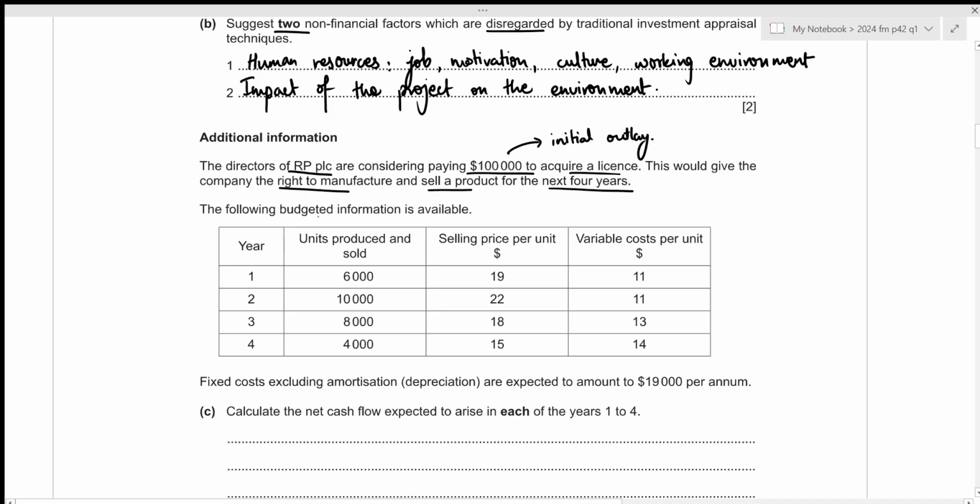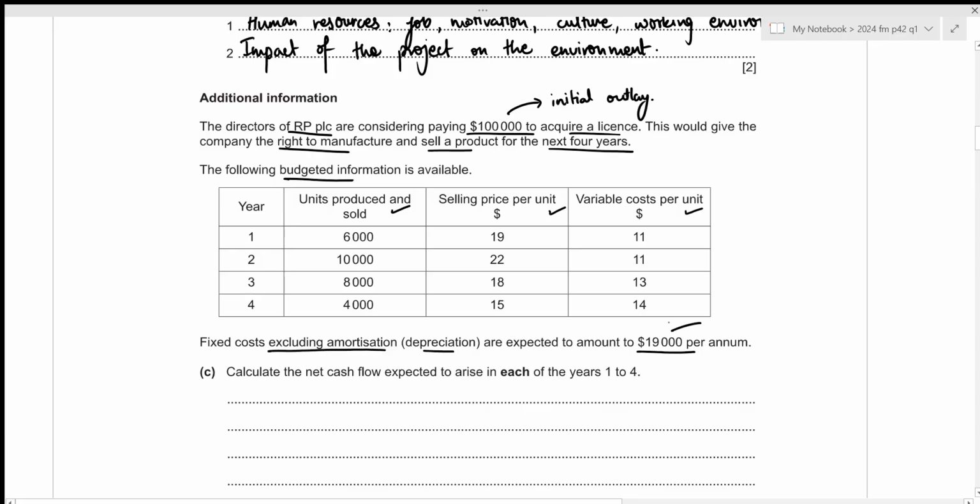The following budgeted information is available. We have been given the units produced as well as sold for the 4 years. We have the selling price per unit as well as the variable cost per unit. Then fixed costs, excluding amortization, which is equivalent to depreciation, are expected to amount to 19,000 per annum. So this 19,000 is just the fixed cost, which only includes the cash outflow. Now we need to calculate the net cash flow expected to arise in each of the years 1 to 4.